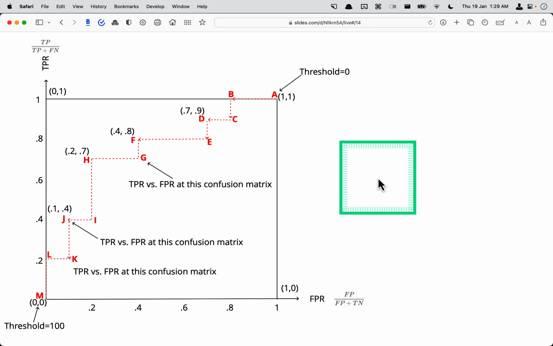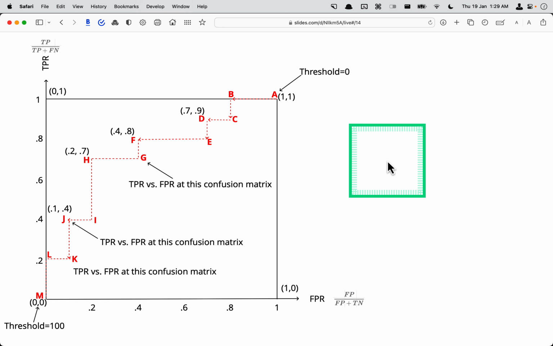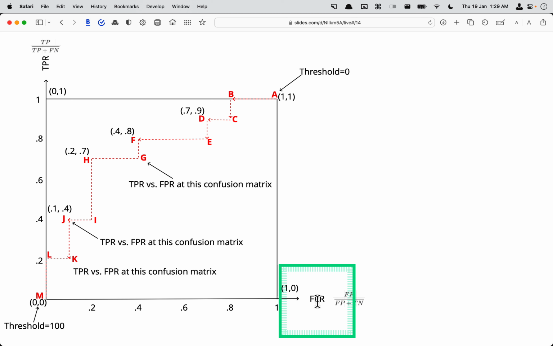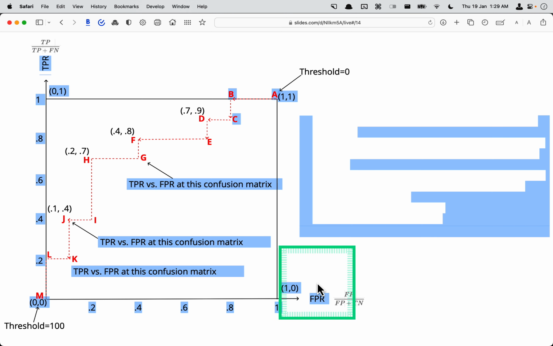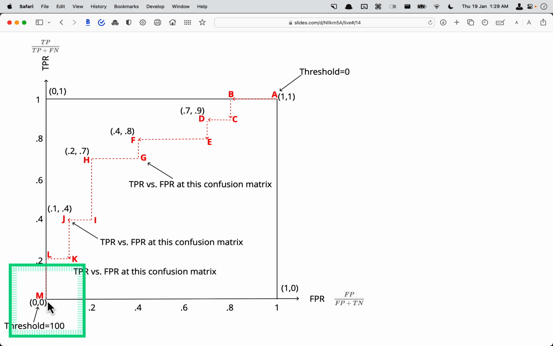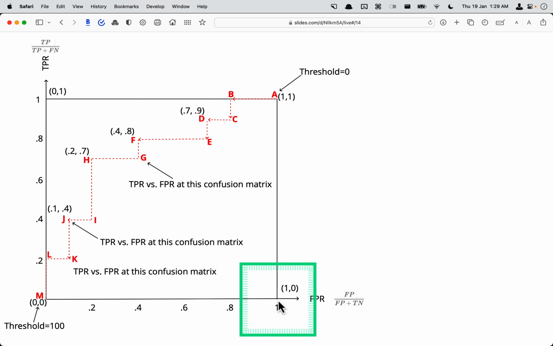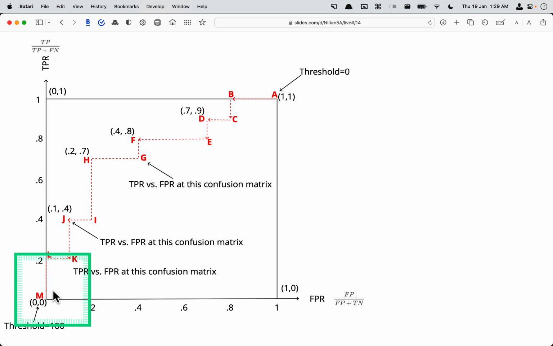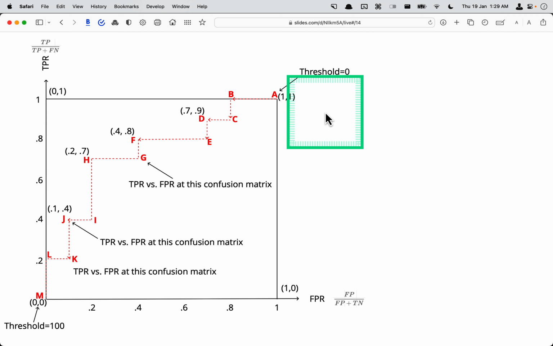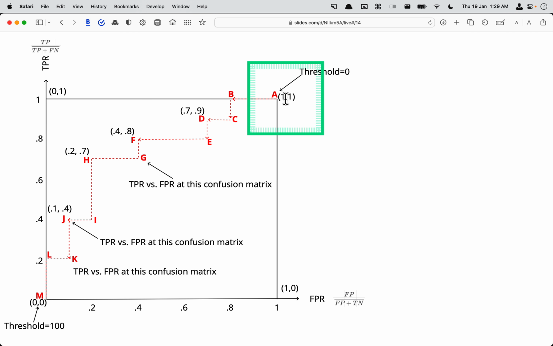So the ROC curve looks something like this. I'll just try to explain. On the x-axis we have the false positive rate, and the value starts from 0 and goes all the way to 1. On the y-axis we have the true positive rate, which also starts from 0 and goes all the way to 1. And at this point, FPR plus TPR is 1, 1. So X comes first and Y comes next.